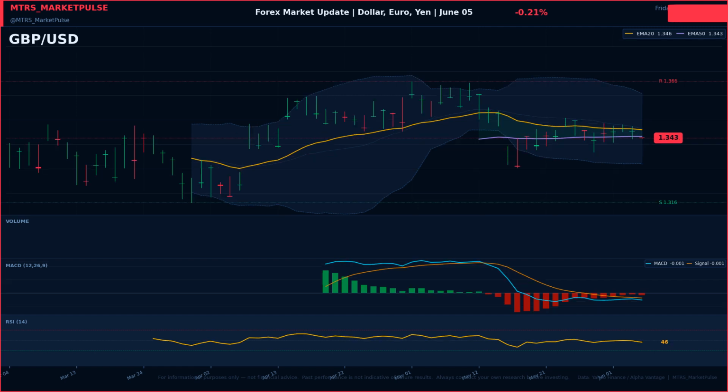Pound sterling to US dollar is trading at 1.34, losing 0.21% on the session. Sterling is highly sensitive to UK inflation data and Bank of England rate guidance. Currency markets are reacting to Iran shock jolts Asia and Europe to speed up energy transition.